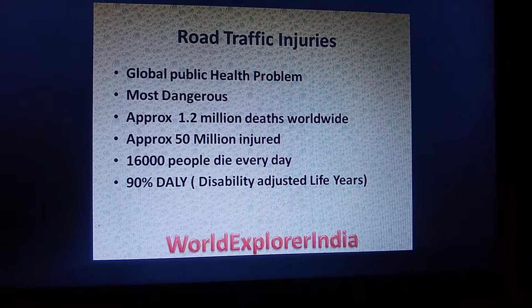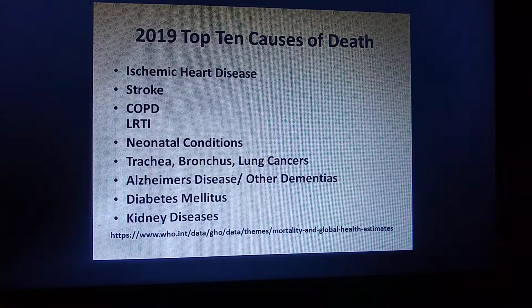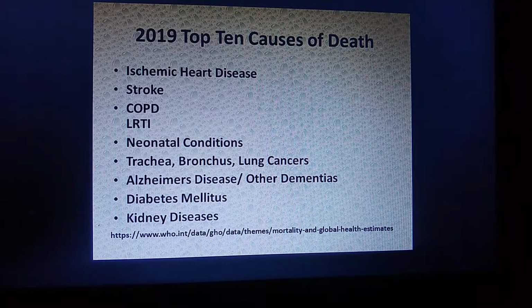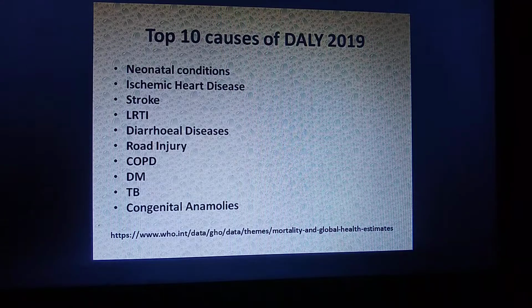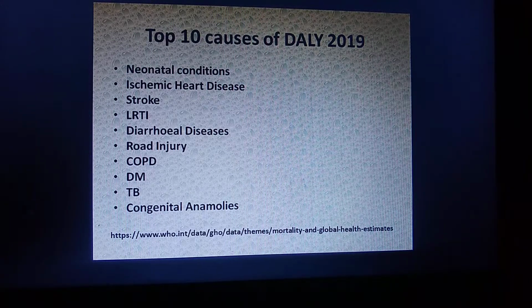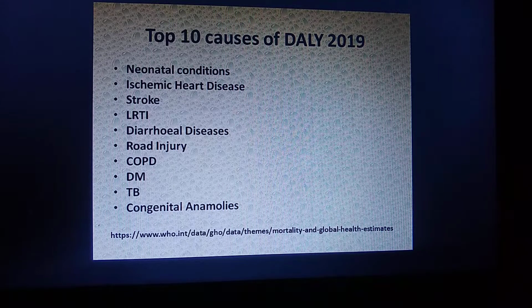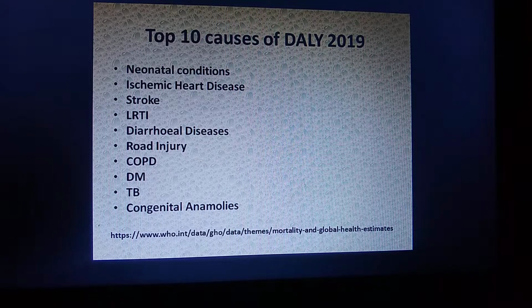So that is called disability adjusted life years. For example, if a person is going to live for 70 years, because of the disability he is losing around 3 to 4 years, maybe it can be 66 or 65. These are the top 10 causes of death in 2019, where you cannot see any road injuries, but in the top 10 causes of DALY in 2019, you can see road injury is in the 6th position.